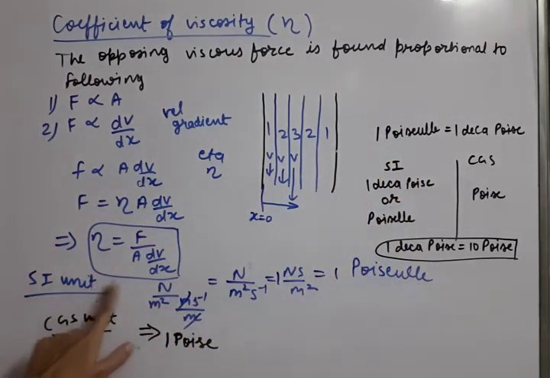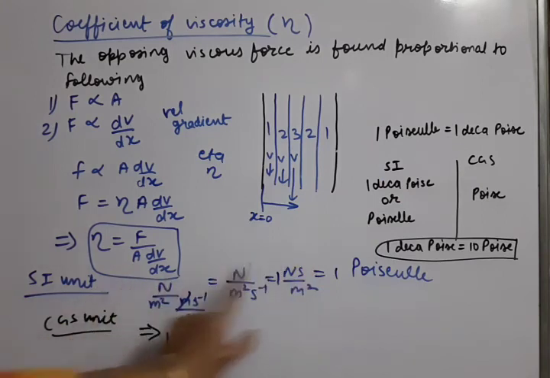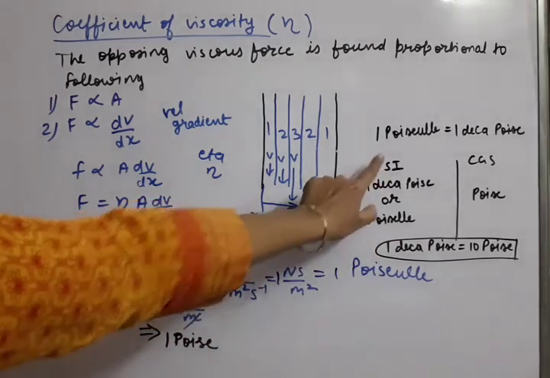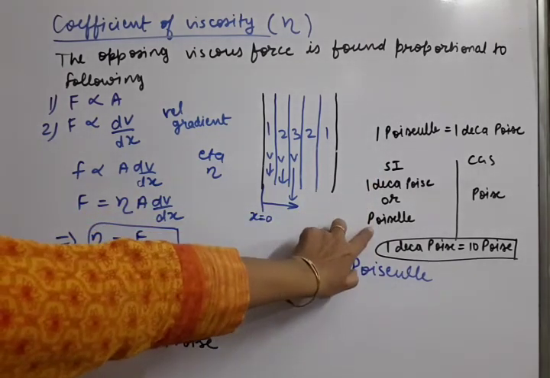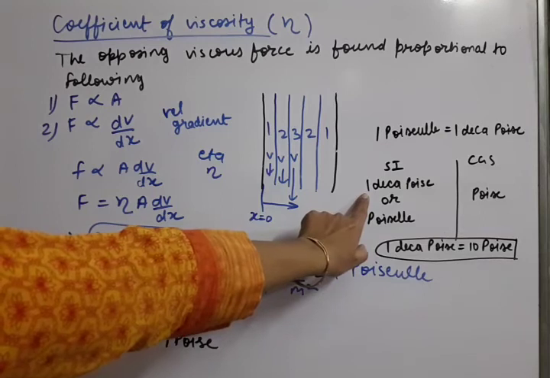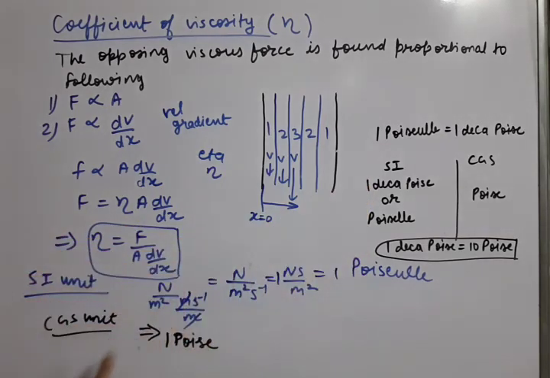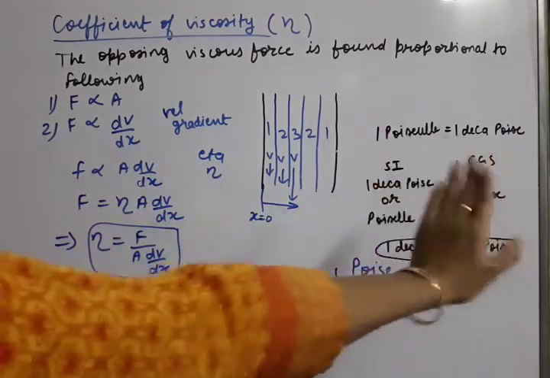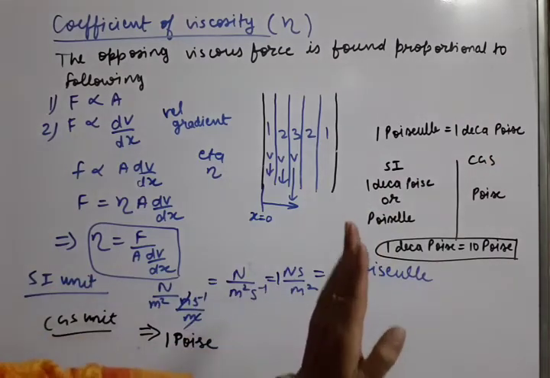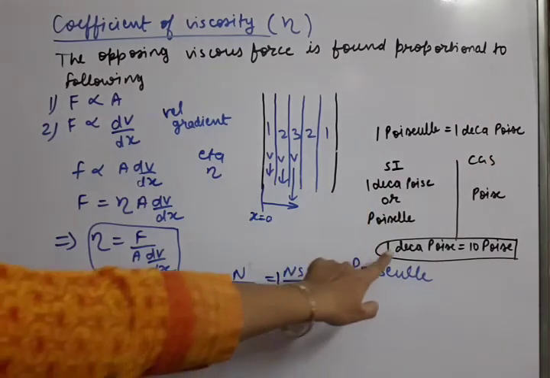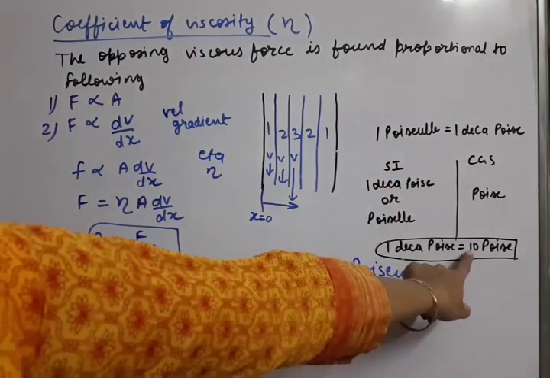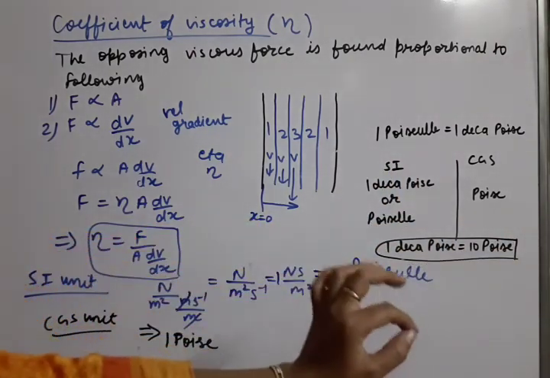As I told you, this SI unit of eta, we can call it the name 1 Poiseuille. So what can we call the SI unit? Poiseuille also and decapoise also. Decapoise. And CGS unit what we can call? CGS unit we will call Poise. Only Poise. So what is the relation in SI and CGS unit of eta? So relation is what? 1 decapoise means SI unit is deca means 10 poise. So the relation is of 10.